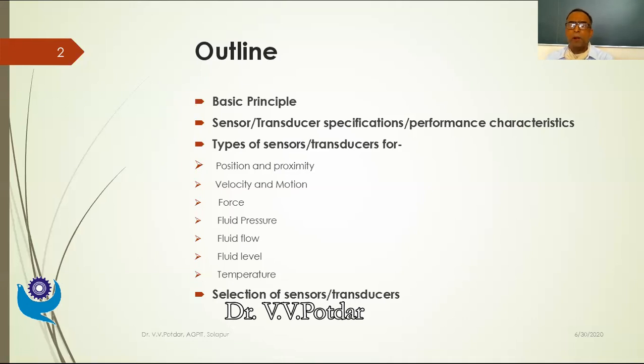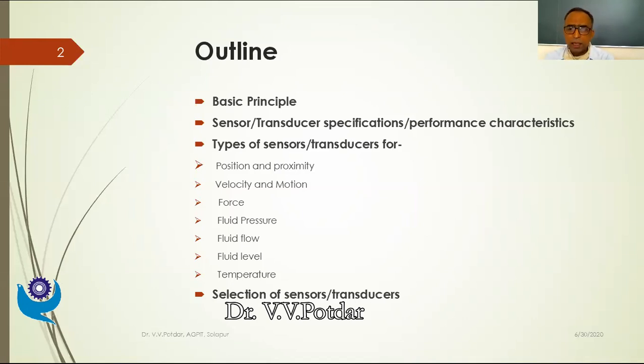As we took the example of a bomb detector robot, similar examples might be where we require temperature sensing transducer elements or pressure sensing transducer elements. So what are my functional requirements? Based on that, I'll be selecting those sensors and transducers, and there these performance characteristics will be very useful.